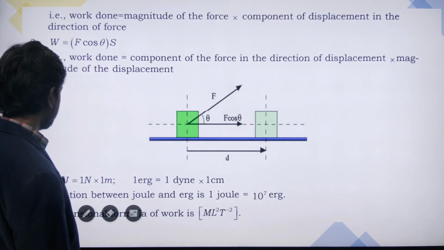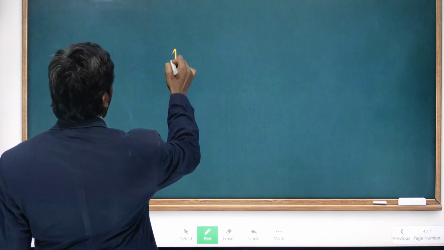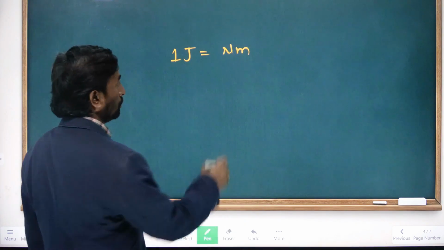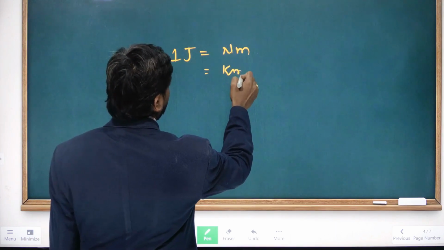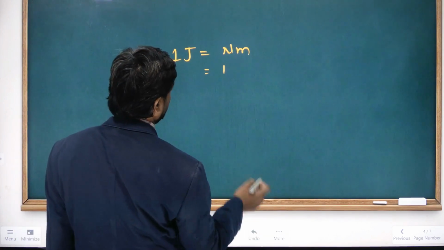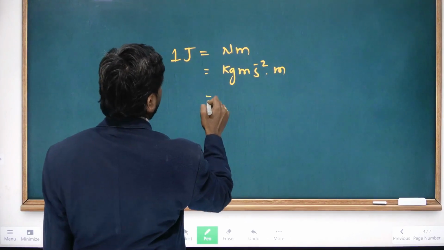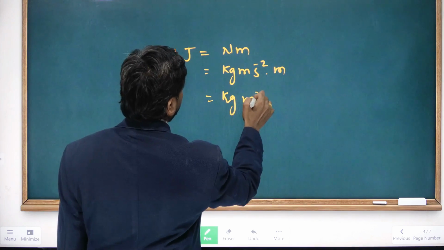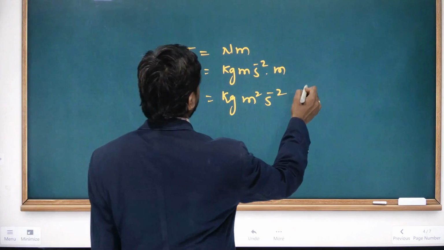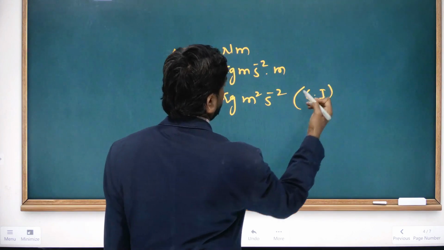I'll show it here on the board. See here, 1 joule is nothing but Newton meter. Newton is nothing but kg meter per second square, into meter again. So we'll get kg meter square per second square. This is the SI unit, this is 1 joule.